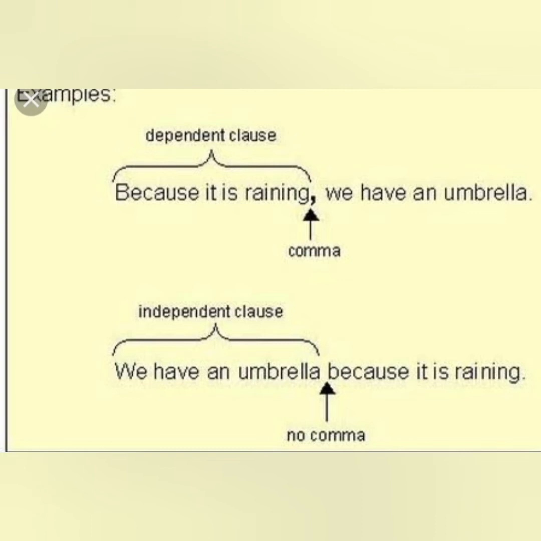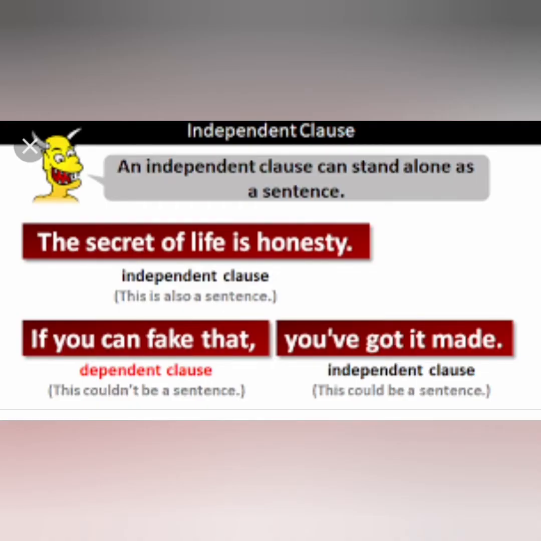So let us see this sentence. Because it is raining, we have an umbrella. Here, you see, "we have an umbrella" is a complete sentence. "Because it is raining" has a subject and verb, but it depends on the other. Because it is raining, what? It needs another sentence to complete it. "We have an umbrella" gives you complete sense. "Because" is a conjunction. Here, when the independent clause comes first there is no comma, but when the dependent clause comes first it needs a comma. So get the difference.